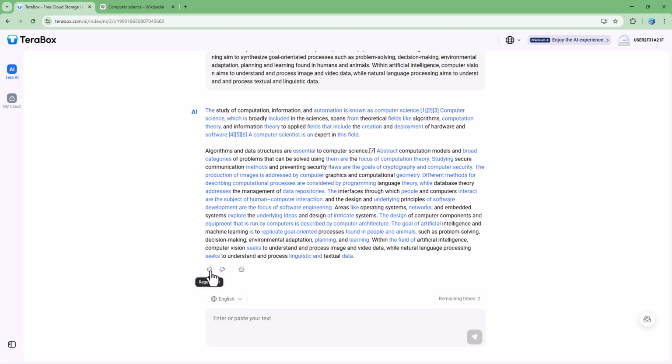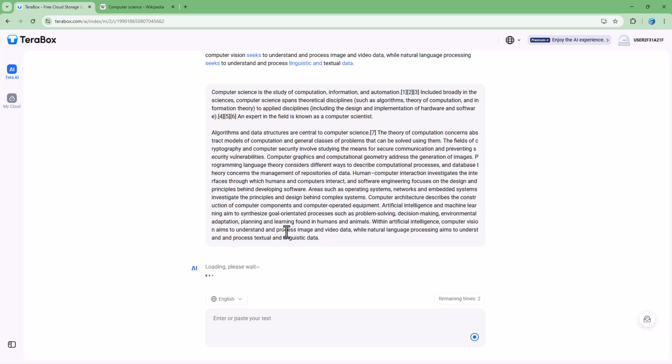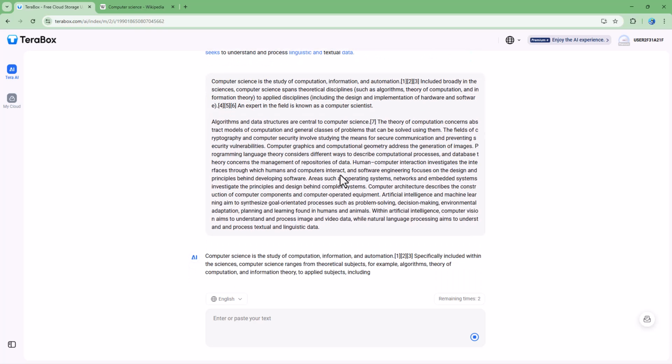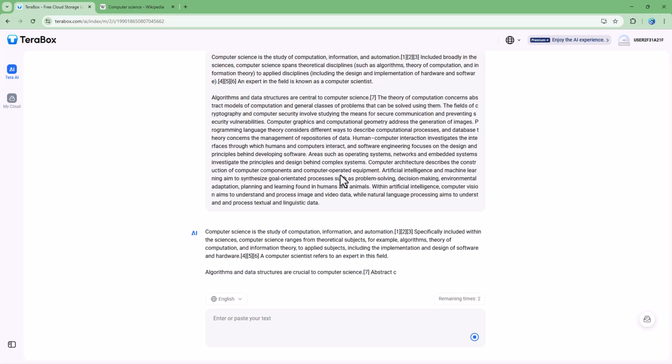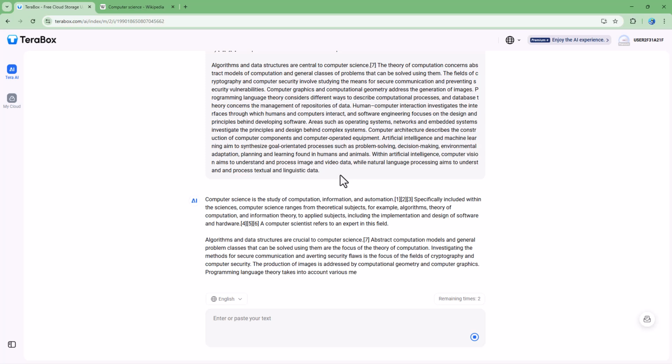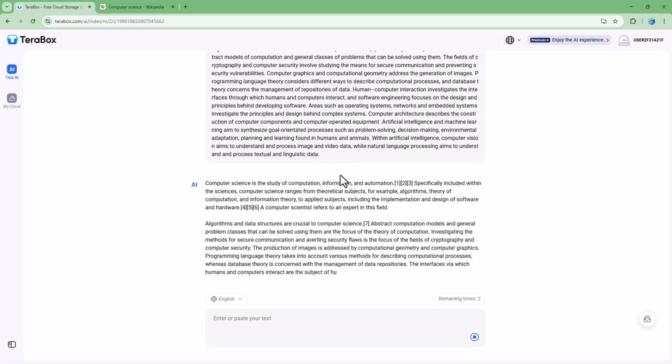You can regenerate right here as well. You can copy it, or you can give feedback on how this was generated. So if I were to click on regenerate right here, then what happens is that it'll take this text again and will generate it with a different flow of information, just like this. So that is how you can use the AI Smart Paraphrase option inside of Terabox.